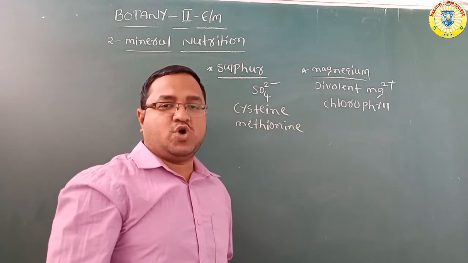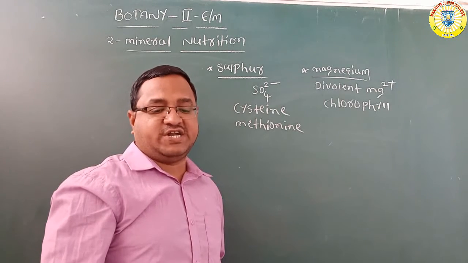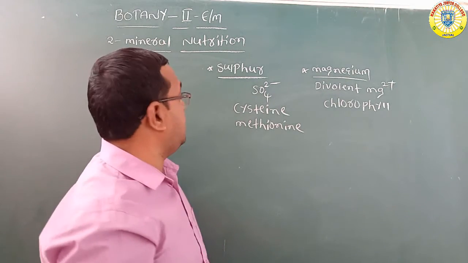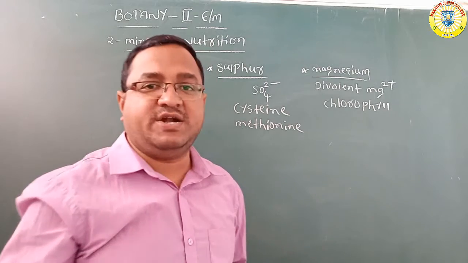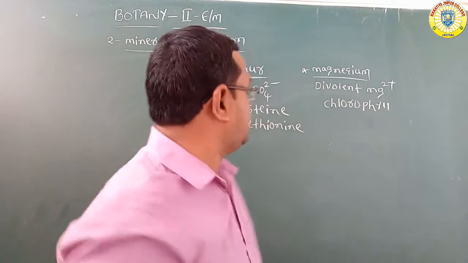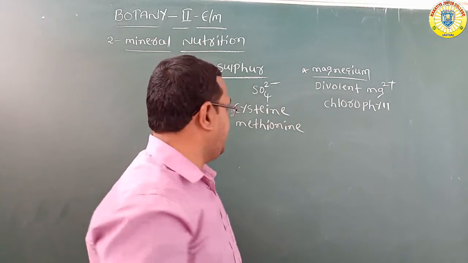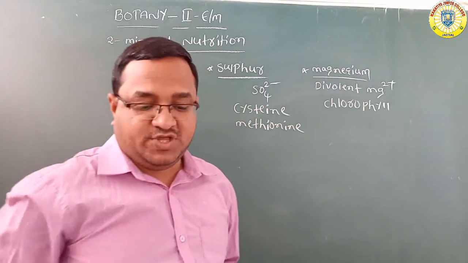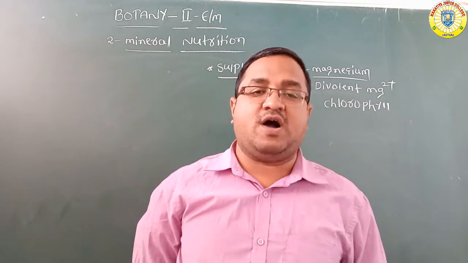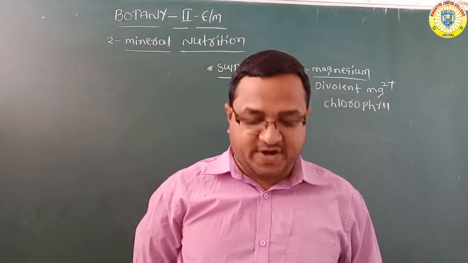These are the two amino acids that contain sulfur. Sulfur is mainly contained in two amino acids: one is cysteine and the other is methionine.